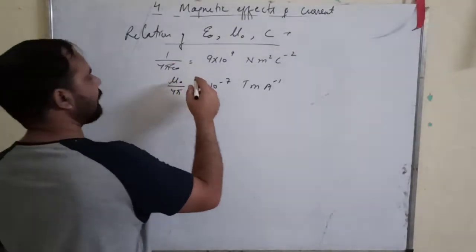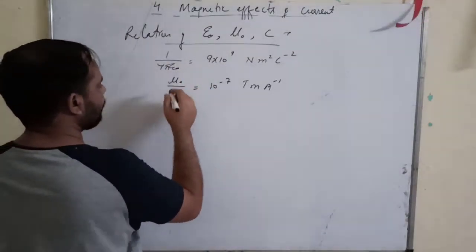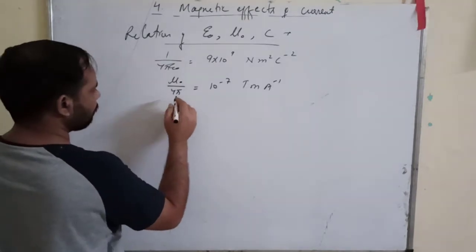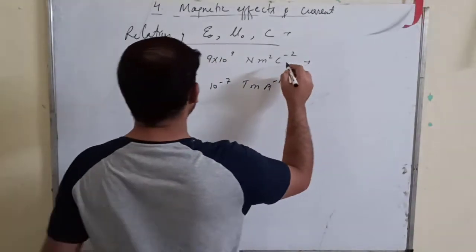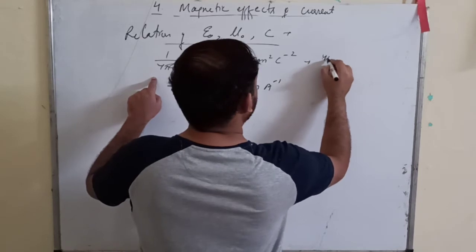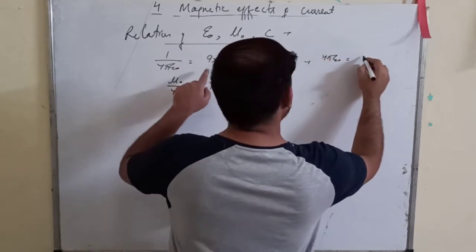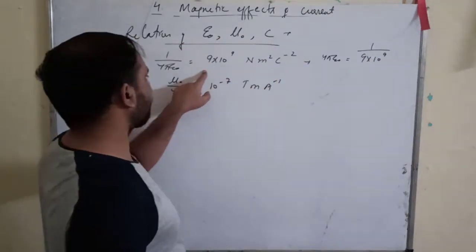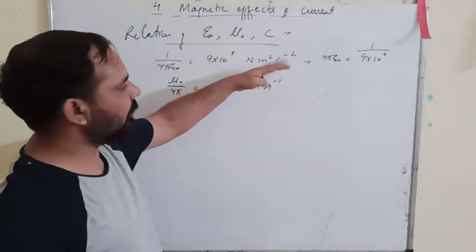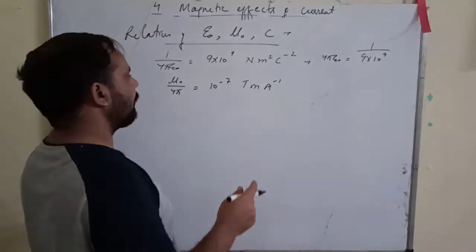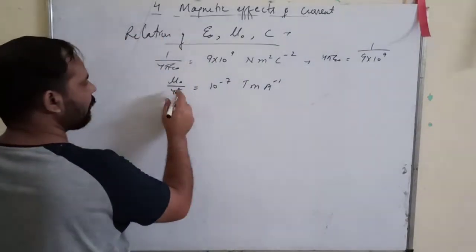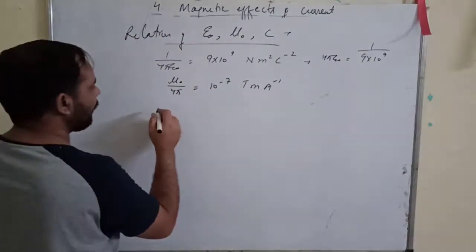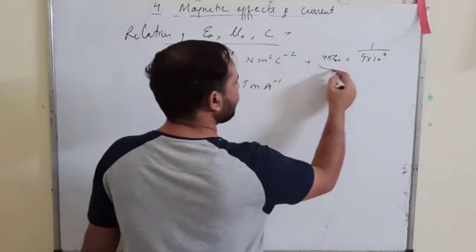Okay, so from here you can obtain the value 4 pi epsilon naught equal to 1 upon 9 into 10 raised to power 9, not using the units because you will automatically get them according to your situation, and mu naught upon 4 pi is this value. So how much is the product of these two?